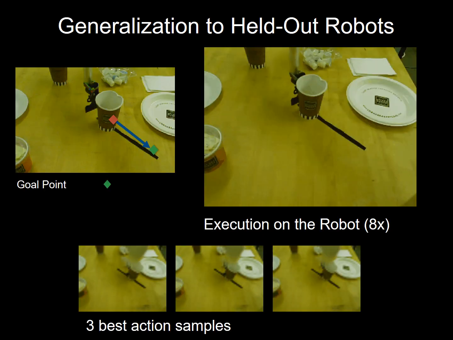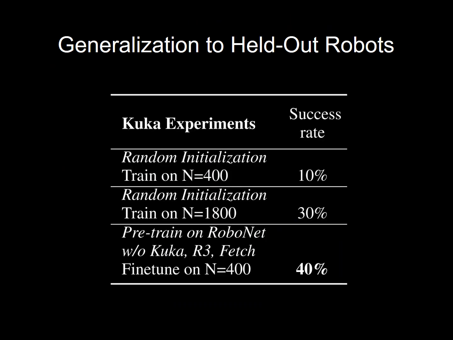We're also able to use fine-tuning on RoboNet to control a KUKA robot. Here, the arm can push a cup along the marked line. When fine-tuning a model pre-trained on all of the RoboNet data except from the KUKA robot, we achieved significantly higher performance than a model trained only on the KUKA data. Note that R3 and Fetch are again not included during pre-training due to computational constraints.